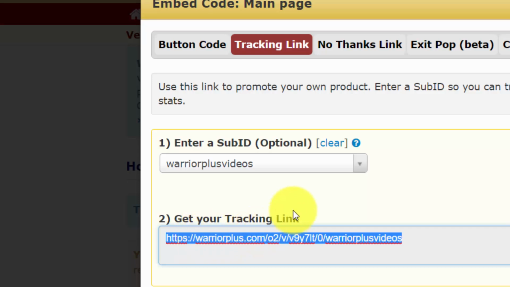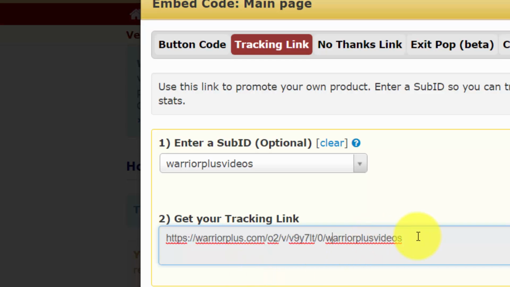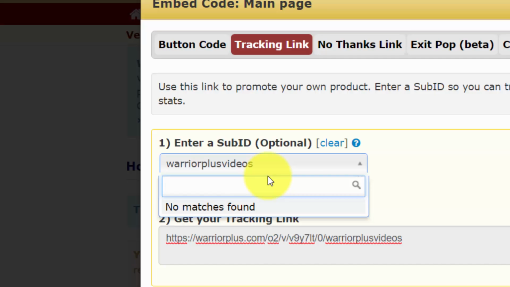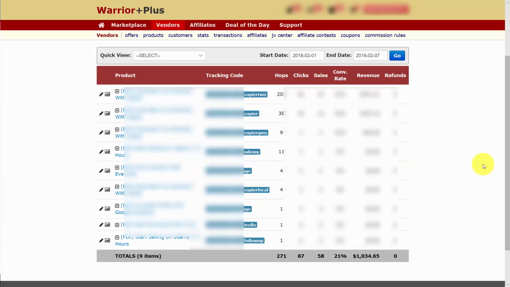You can set as many of these up as you want to, and this will help you to determine where your traffic is coming from, as well as what source may be generating the most sales for you. So for example, once you have set this tracking link, you can set another tracking link. You can write in another phrase. And when you come to the page, you'll see all of the tracking links that you have set up for a specific period of time.